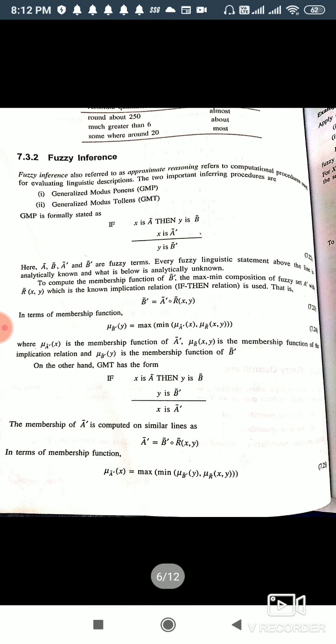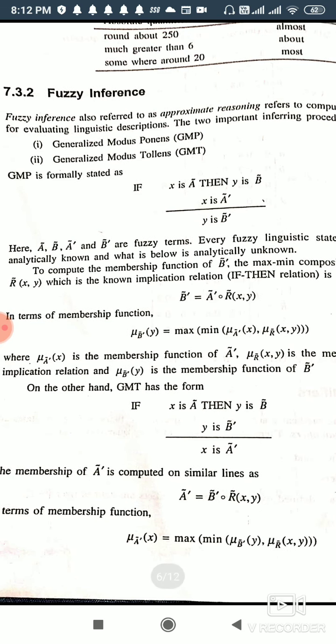These are very easy inference rules. If you have studied the crisp inference rules that I have provided you earlier, that are modus ponens and modus tollens, similar to that, these two are there. We will just see this. If it is a GMP, that is generalized modus ponens: if X is A, then Y is B. Next term is X is not A. Then the implication of that is Y is not B.